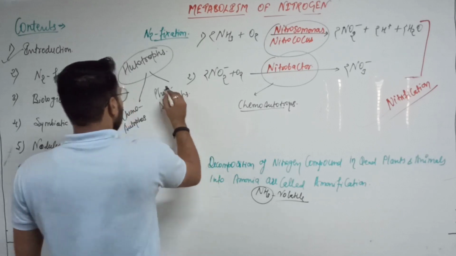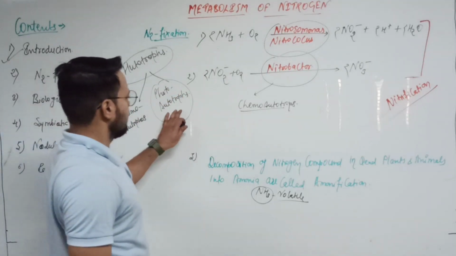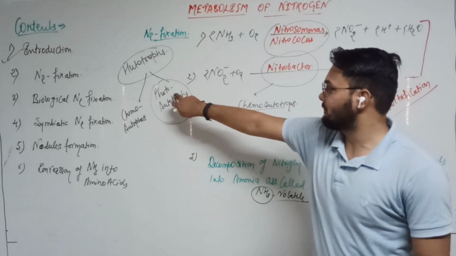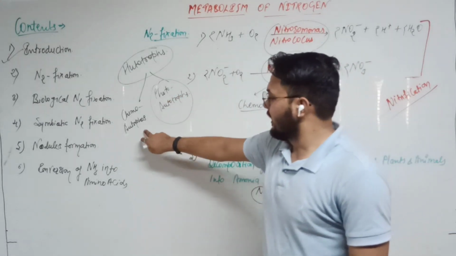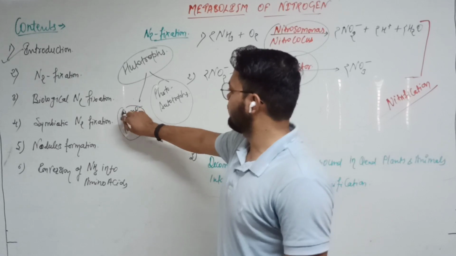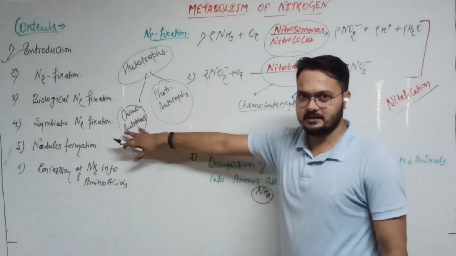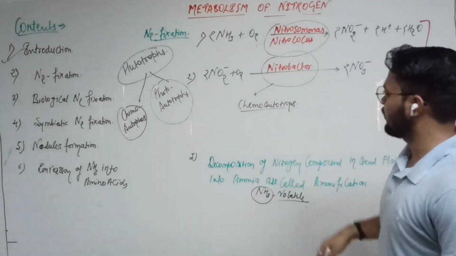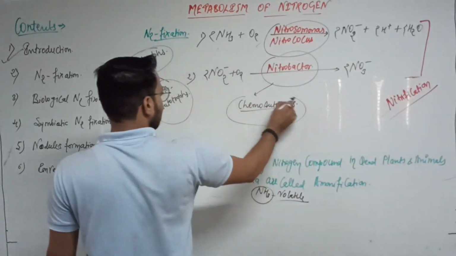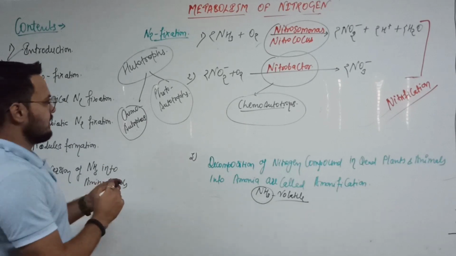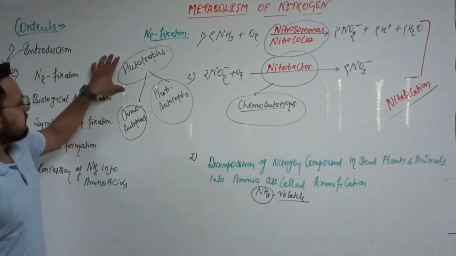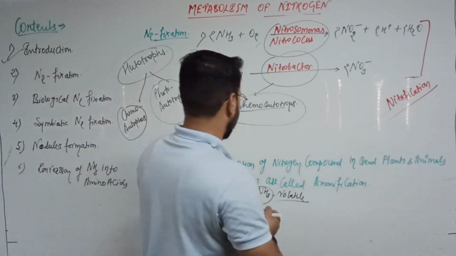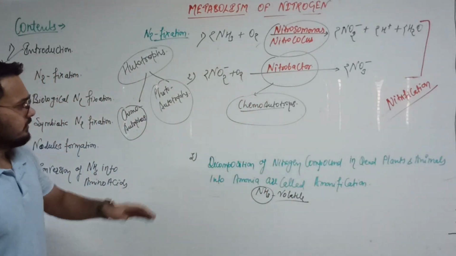Photoautotrophs synthesize their food in the presence of light. And the chemoautotrophs synthesize their foods through the chemicals like Nitrosomonas, Nitrococcus and Nitrobacter. And other type of the nutrition is the heterotrophs.